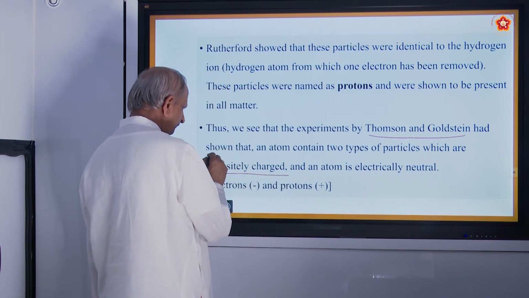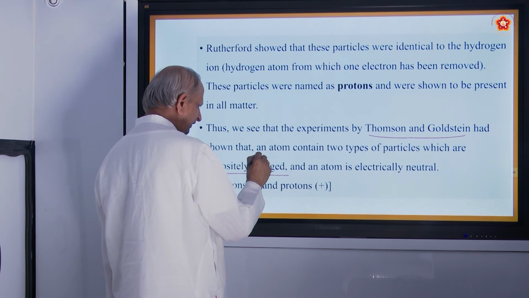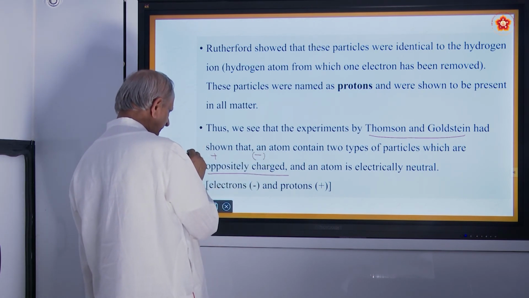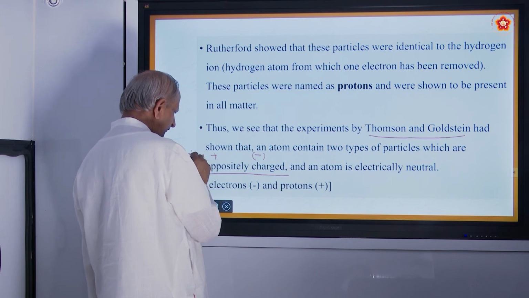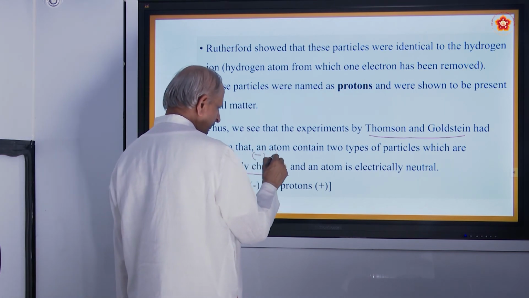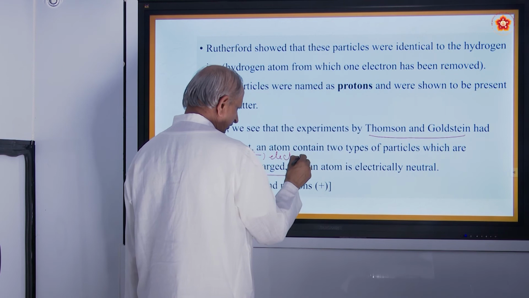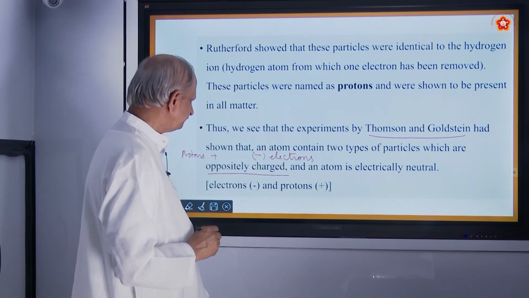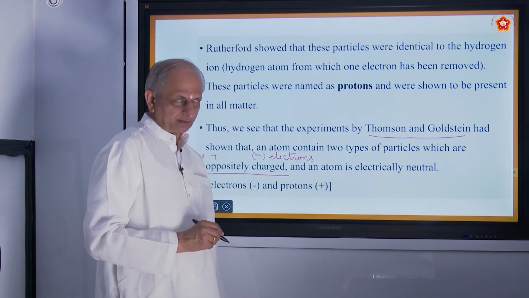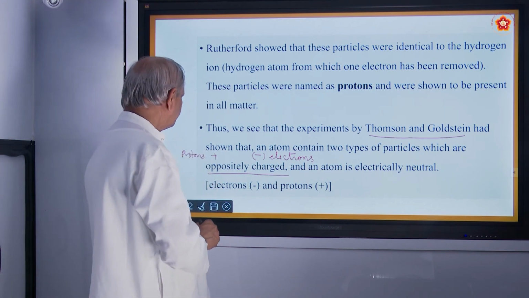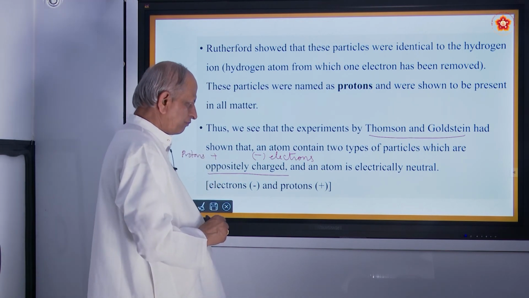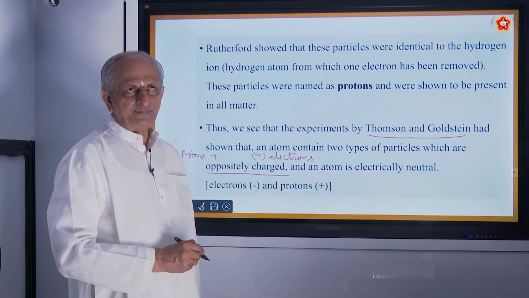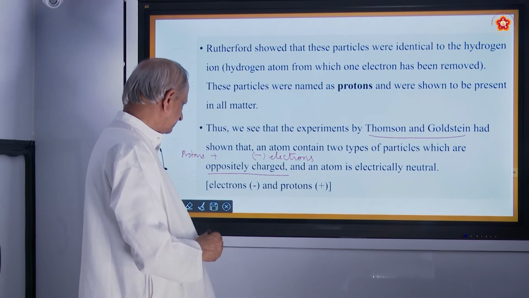Means what? Plus and minus. What do you call plus? Plus is nothing but protons. What do you call minus? Minus is nothing but electrons. Who discovered electrons? J.J. Thomson. Who discovered protons? We can say Lord Rutherford. Of course, others also contributed, but Rutherford is a very important person.